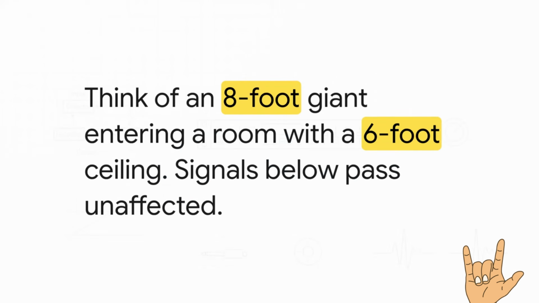Consider the everyday analogy of an 8-foot giant walking into a room with a 6-foot ceiling. The giant will inevitably hit his head, forcing him to duck down to pass through. The threshold acts exactly as this 6-foot ceiling, proving that any smaller signals or shorter individuals falling below this designated limit pass through the circuit completely unaffected. The compressor is completely inactive until the ceiling is breached by a transient that exceeds the set boundary.